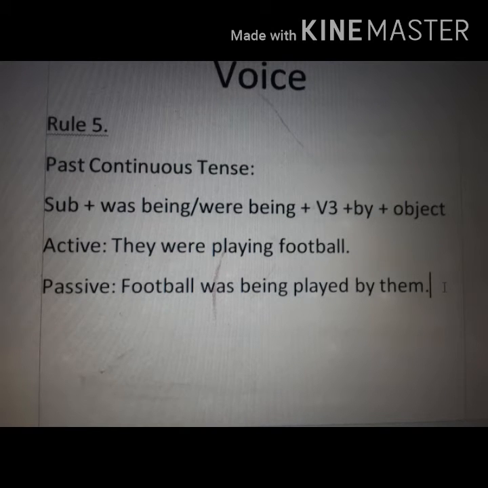Now past continuous tense, subject plus was being or were being plus V3 plus by plus object. Example, they were playing football. Passive, football was being played by them.